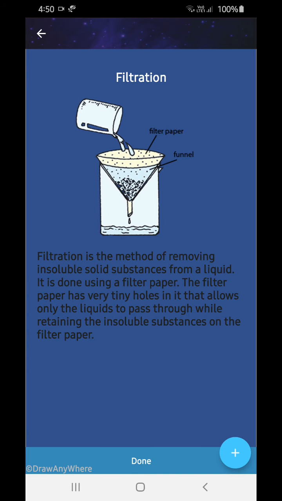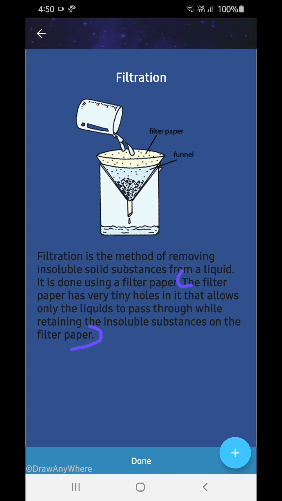Now what is filtration? Filtration is a method of removing insoluble solid substances from a liquid. It is done using filter paper, you all know this. Filter paper has tiny holes in it that allow only liquid to pass through while retaining insoluble substances on the filter paper.